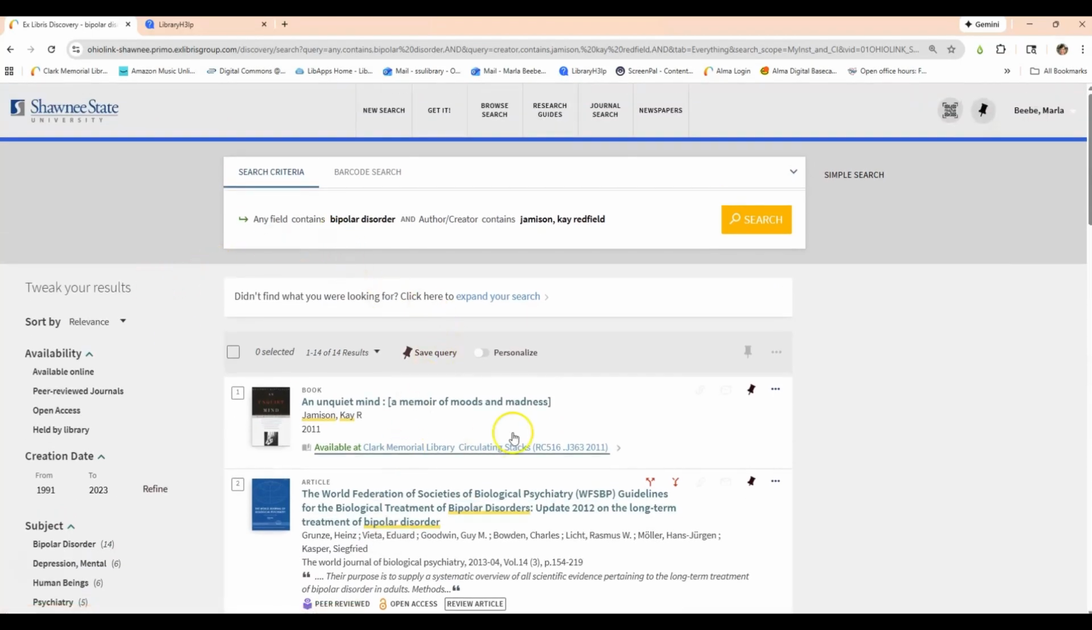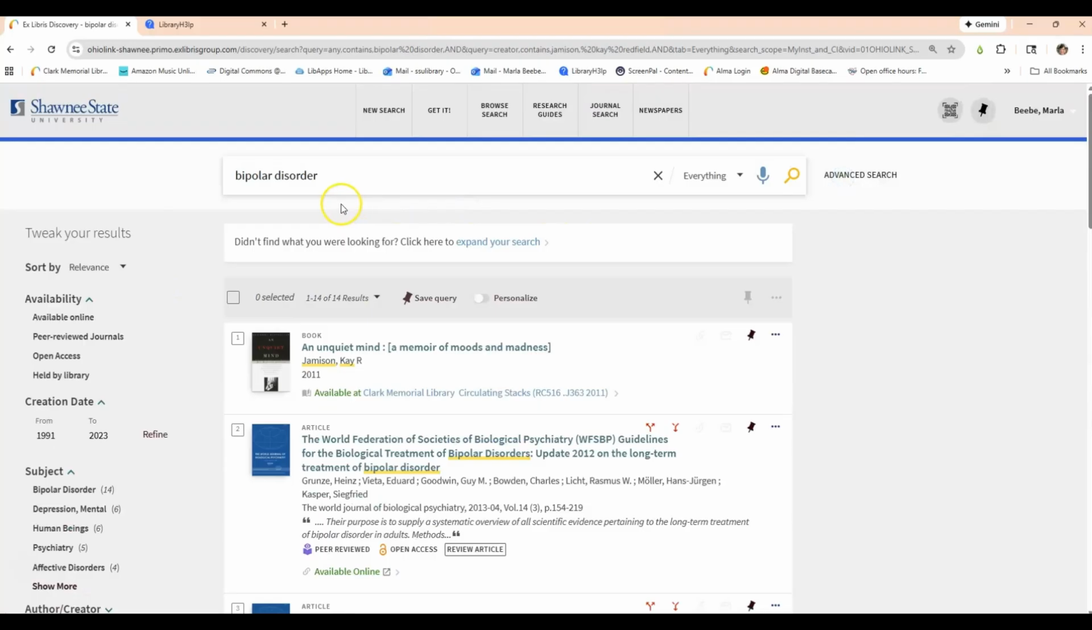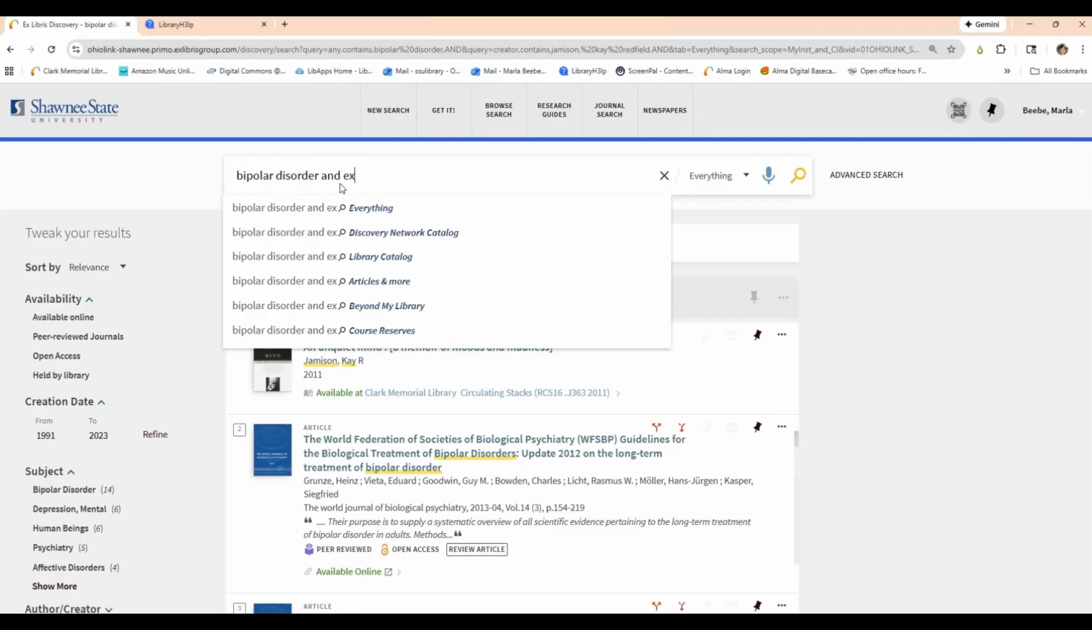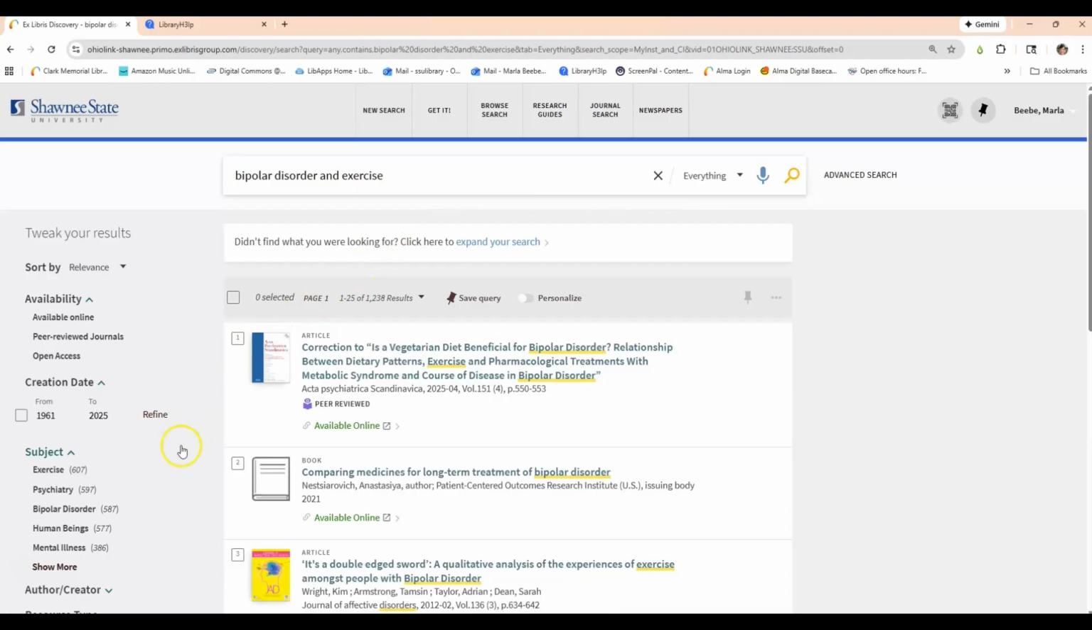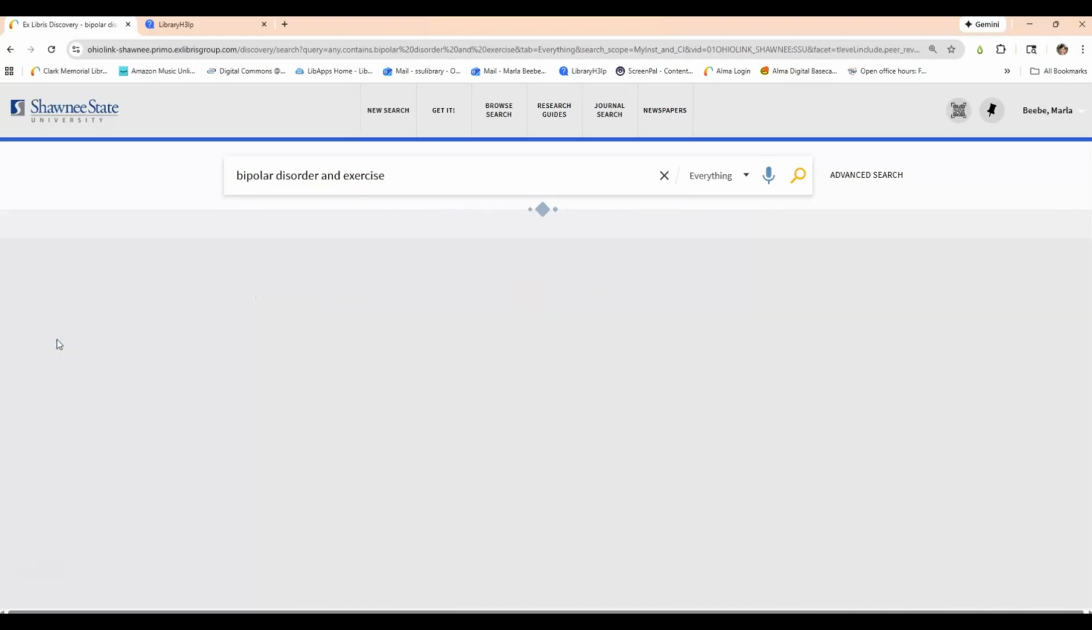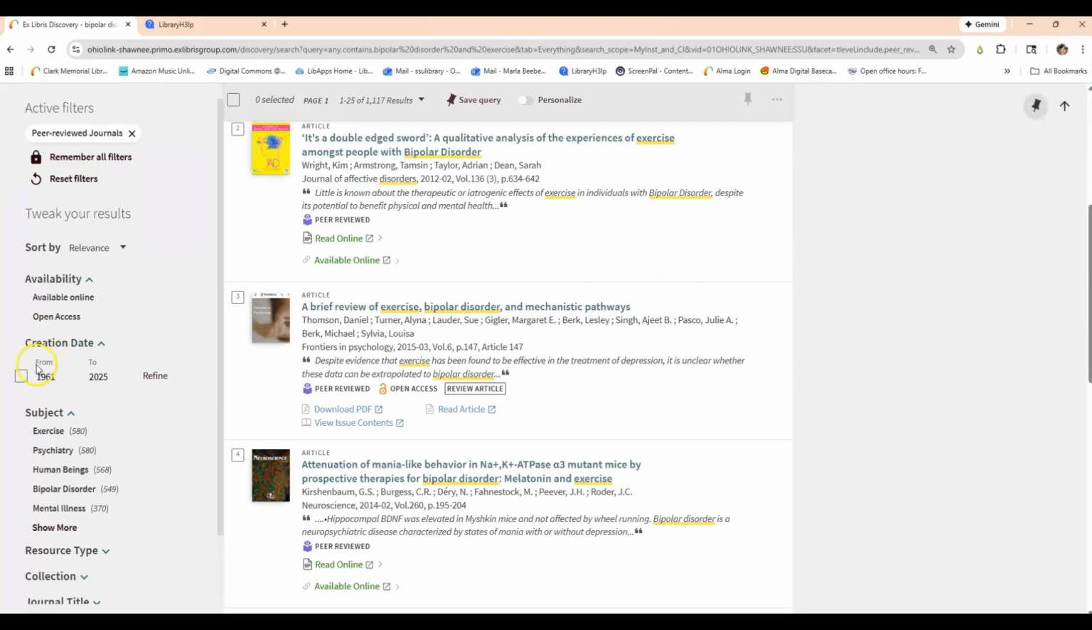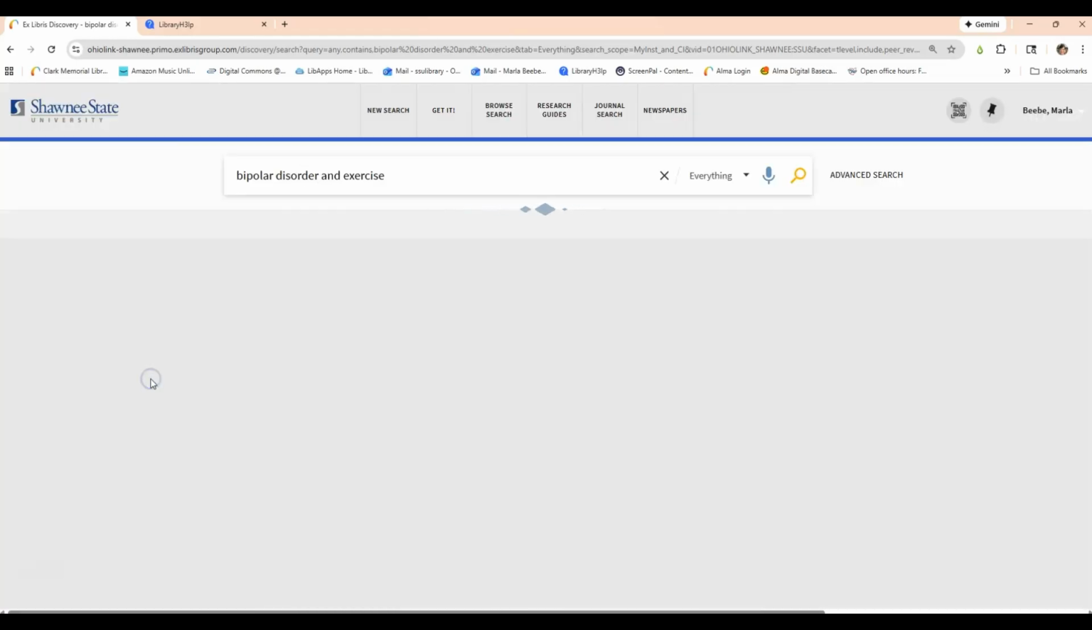All right, I'm going to go back to this simple search. And this time we're going to look at bipolar disorder and exercise. And I will click everything. Over here, I can limit by peer-reviewed journals by clicking that. I can also adjust the date, so I'm going to do the last 5 years and do 2020 to 2025 and hit refine.